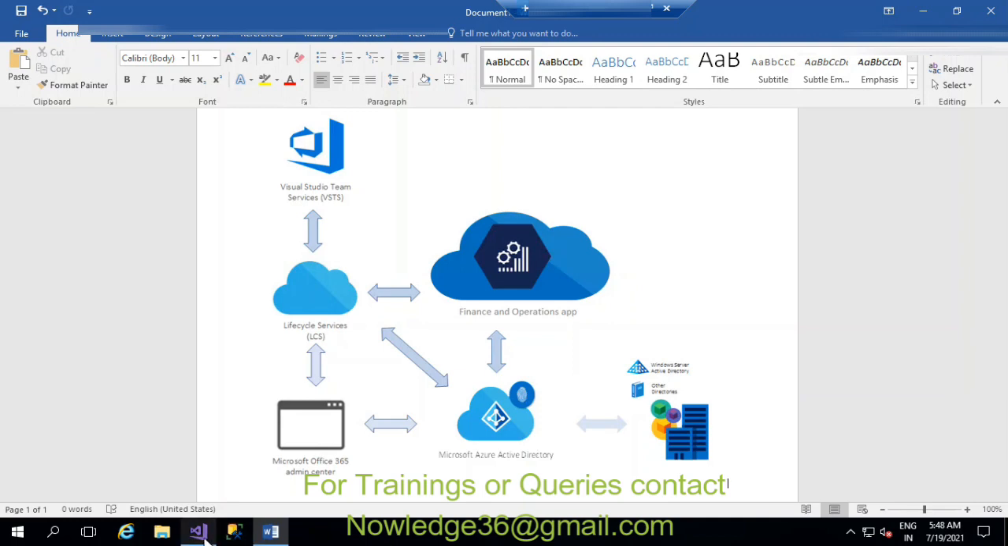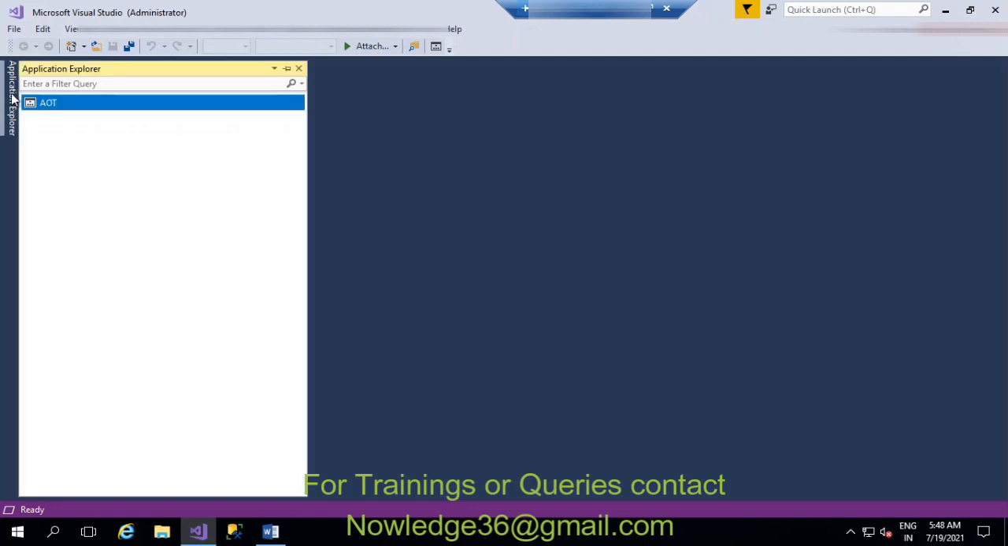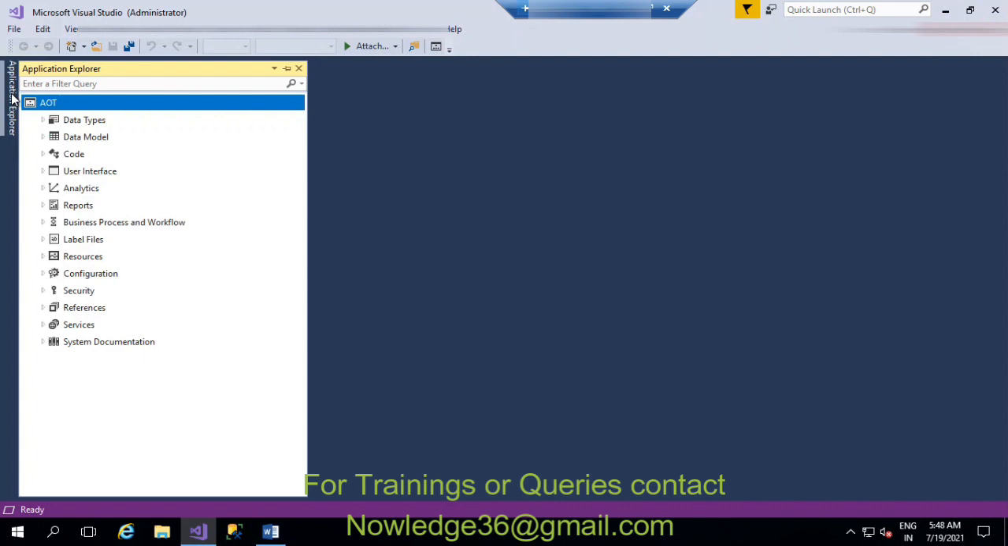I'll show you how we can create an extension. So this is Visual Studio, I have already said. So this is the Application Explorer. Let's open. In Application Explorer, you will be able to see everything, the standard elements and the custom elements that you have created. Everything you will be able to see here in Application Explorer.